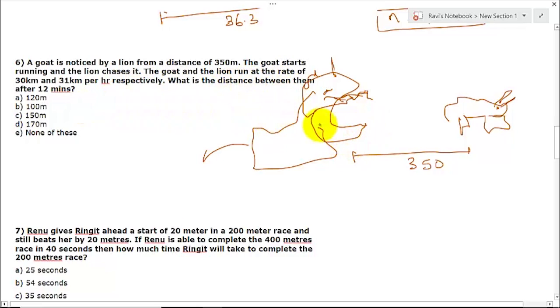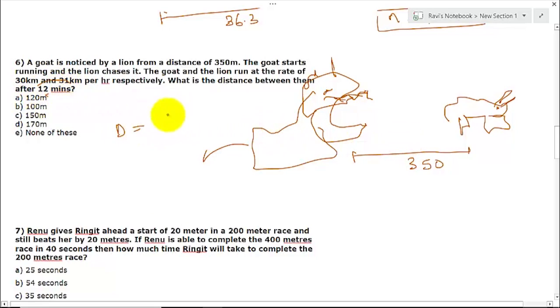So how you are going to solve this problem is, first you have to find the total time taken by them. Actually, no need to find even the total time. What you have to find is how much this distance will be reduced between them in 12 minutes. So let us find that first. How are we going to find this? Distance is speed into time.